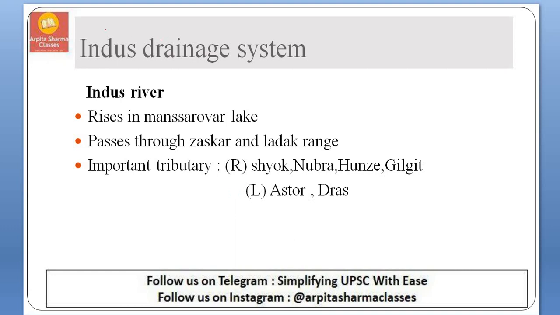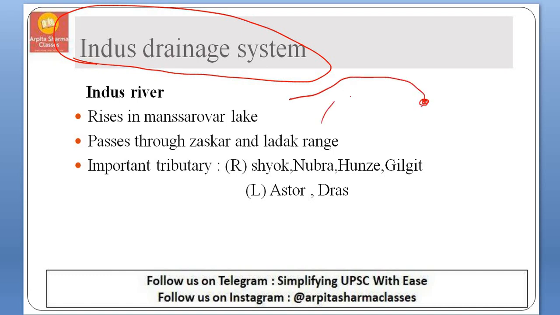First let us learn about the Indus drainage pattern. The Indus River originates in Manasarovar Lake. It basically has five tributaries, that is Satluj, Chenab, Beas and Chenab.